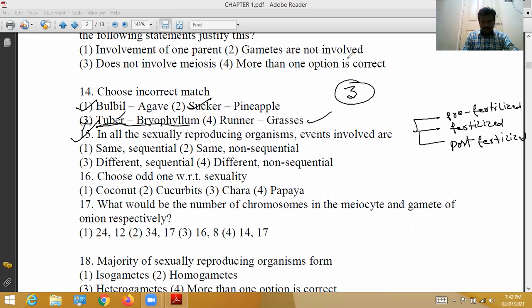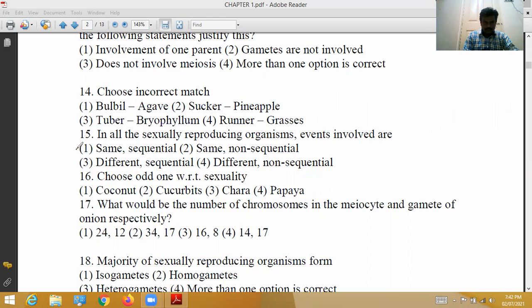First option is the correct option. Let's see. Same non-sequential, it is wrong. Different sequential, it is also wrong. Different non-sequential is wrong. So sexually reproducing organisms' events are the same and sequential. 15th question, the correct option is 1.